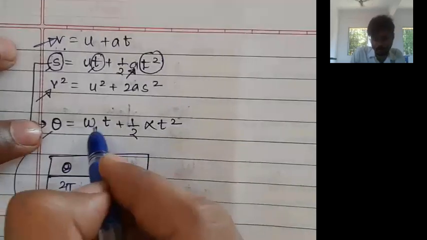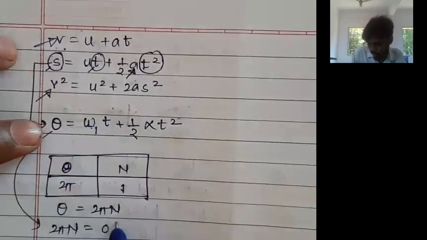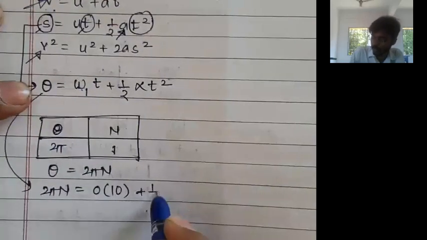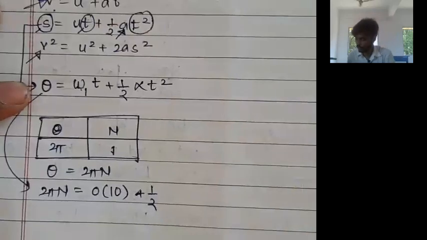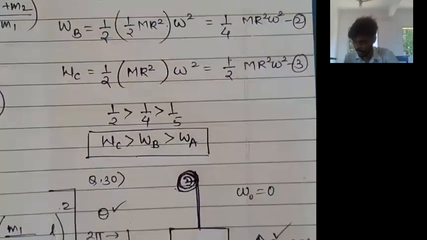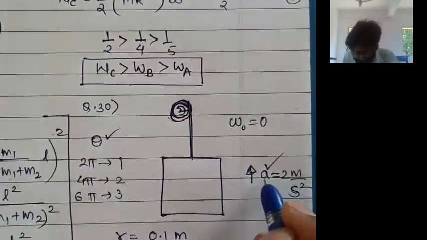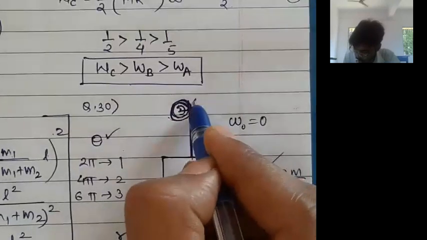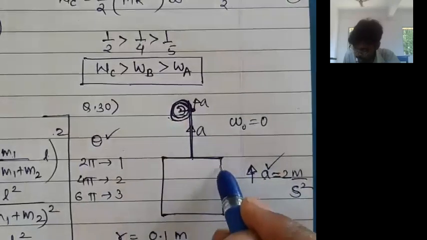Let us assume initial angular velocity is 0. So 0 into t, time is given as 10 seconds, plus 1/2. Now sir, angular acceleration we don't know. How to find out angular acceleration? Observe here. Angular acceleration of the pulley is not known, but we know the tangential acceleration of this point, because tangential acceleration of this point means the acceleration of the rope or the acceleration of the lift.